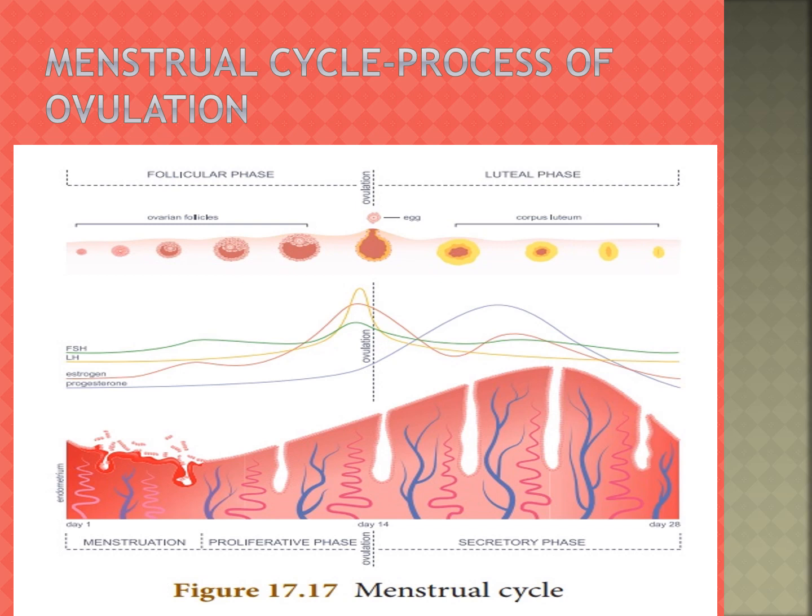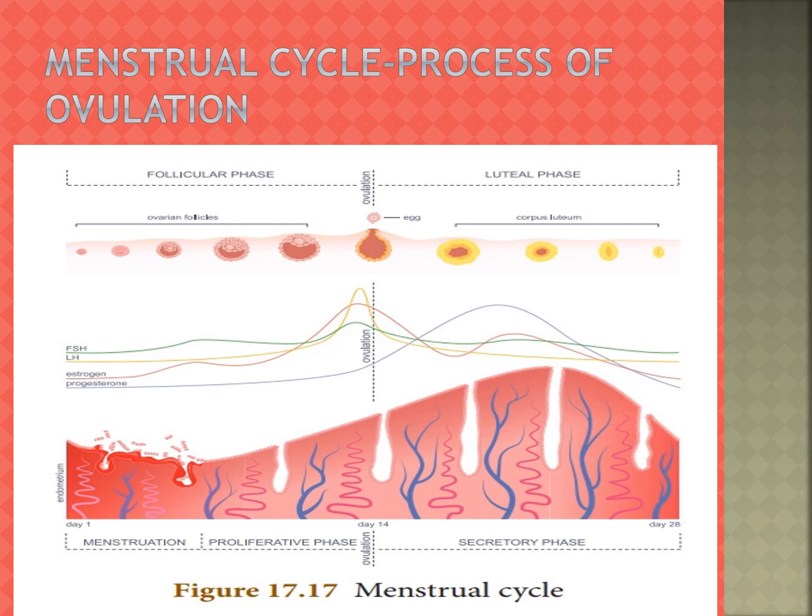The menstrual cycle consists of four phases: the menstrual or destructive phase, the follicular or proliferative phase, the ovulatory phase, and the luteal or secretory phase.